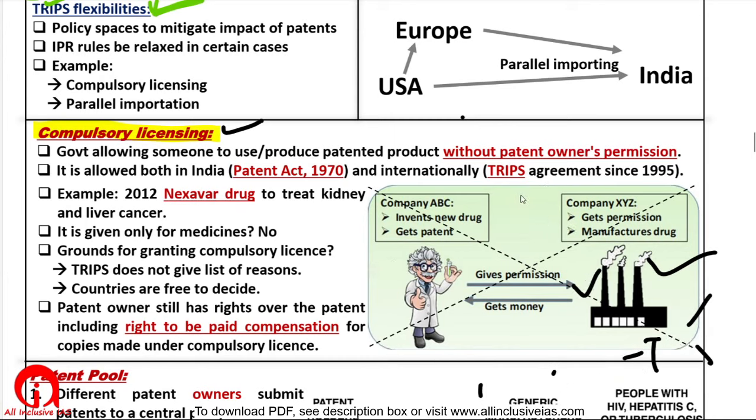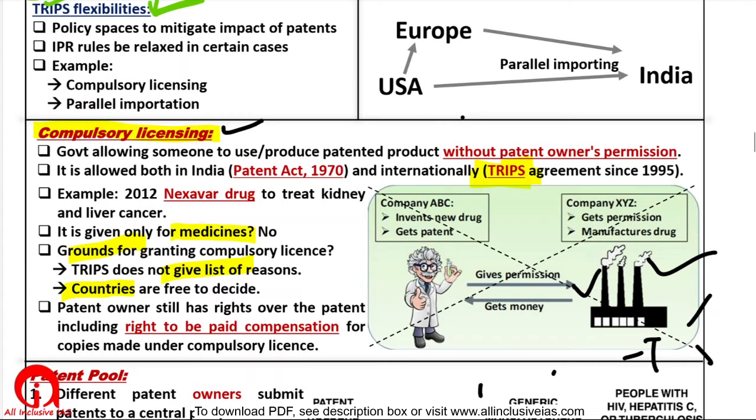when this compulsory licensing is invoked, it is not invoked just for medicines. It can be invoked for anything. Secondly, on what grounds are you invoking this? TRIPS allows compulsory licensing, but TRIPS does not give a list of the conditions under which you can impose this. TRIPS gives this right to the countries, to the governments. Government will decide in what situation we will give compulsory licensing.